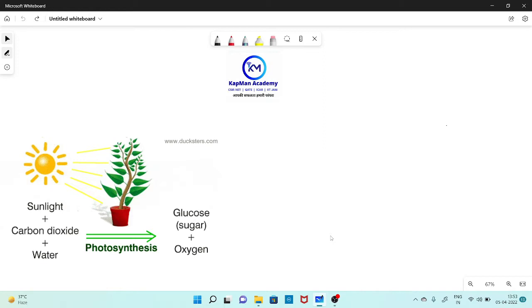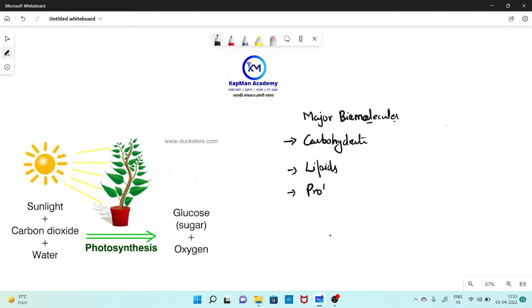Today we are going to discuss a food nutrition topic, which is carbohydrate. Carbohydrate is one of the essential major biomolecules, right? As we know, there are major biomolecules which are present and very important for the growth of organisms. One is carbohydrate, one is lipids, one is protein, and one is nucleic acids, right? They all are very important for the animal's growth.